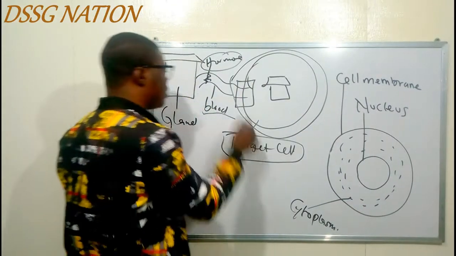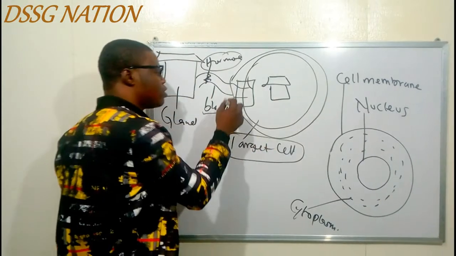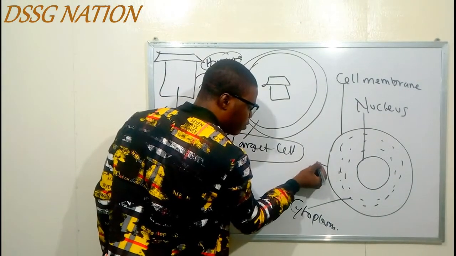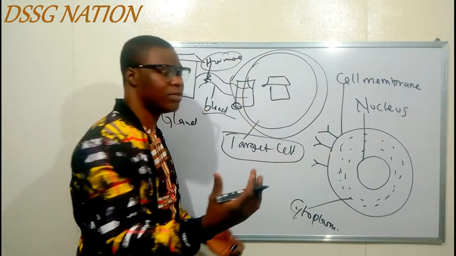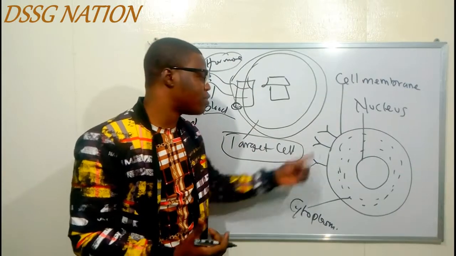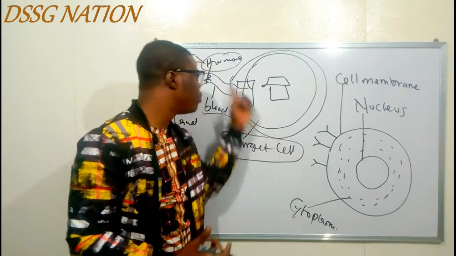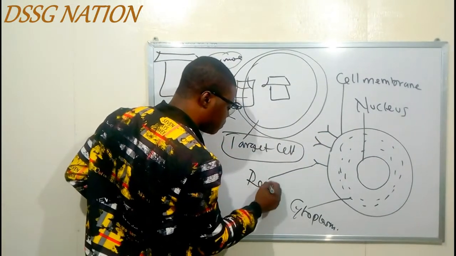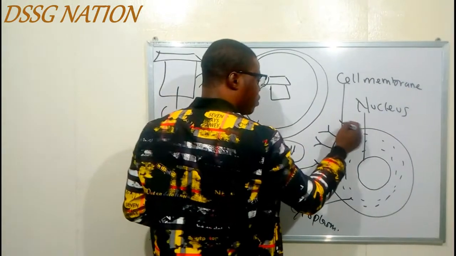Now, if this postman, that is the hormone, is bringing the letter, the postman can drop it by the gate. So here on this cell membrane we have some things called receptors. Just from the word receipt. Whenever you go to buy something they give you a receipt, so you receive the receipt. There are some things on the outer part of the cell, on the cell membrane, that receive the hormone, the letters. Those things are called receptors. So we have receptors on the cell membrane.